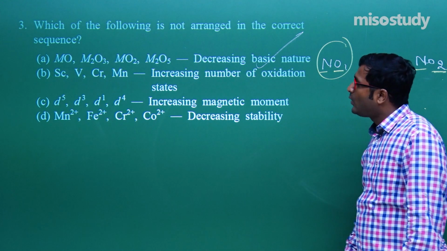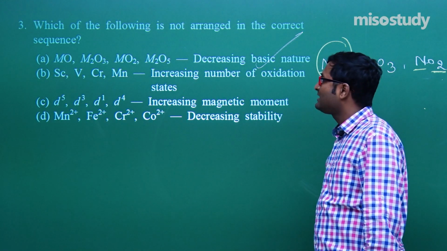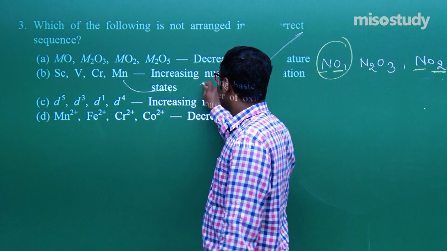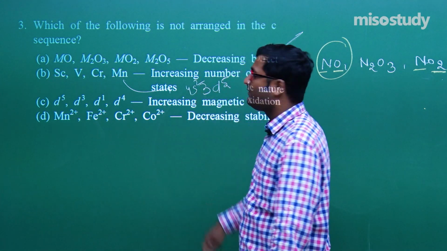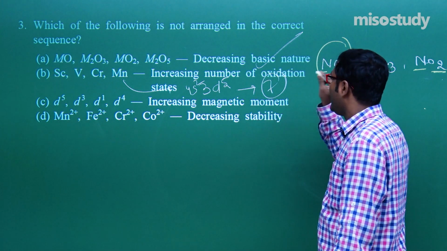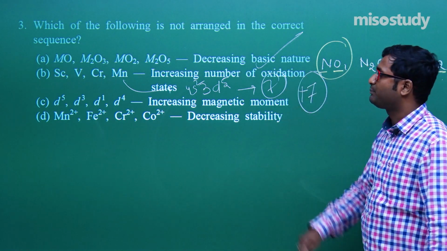Clear to you? Now if I talk about scandium, vanadium, chromium and Mn, the increasing number of oxidation states. As we know, Mn has electronic configuration 3d5 4s2, that is, it contains 7 electrons. So it has a tendency to lose 7 electrons and get the maximum oxidation state, that is +7.